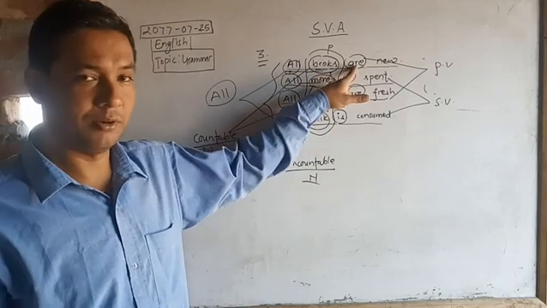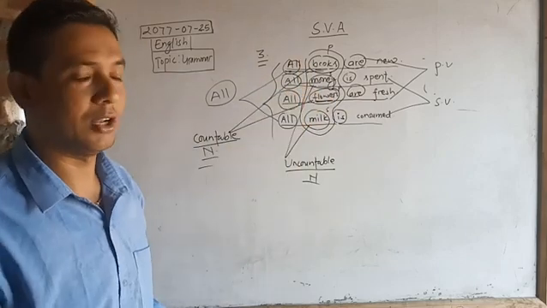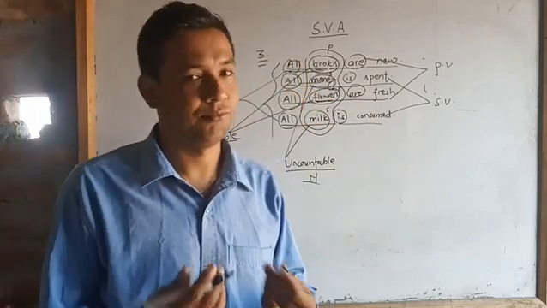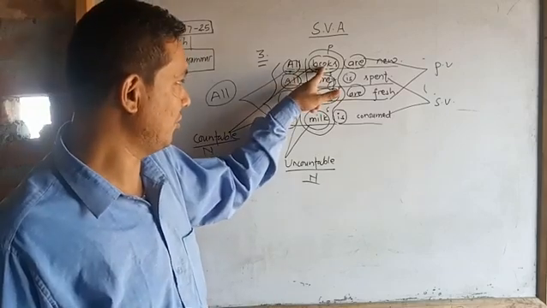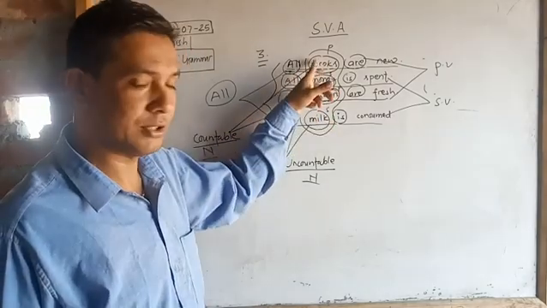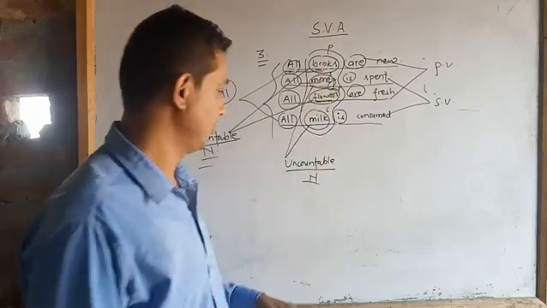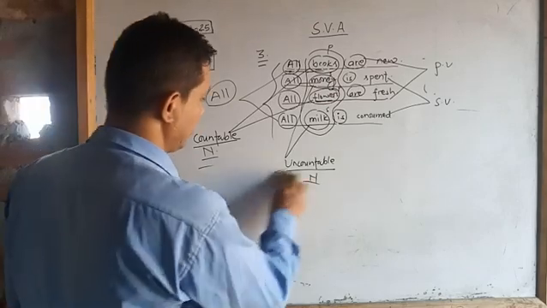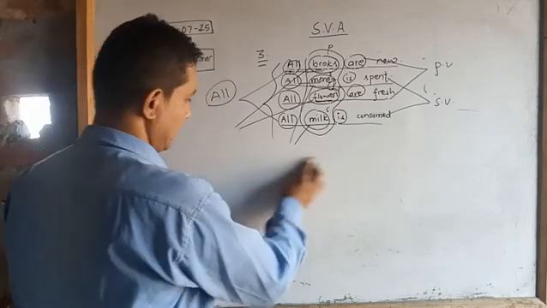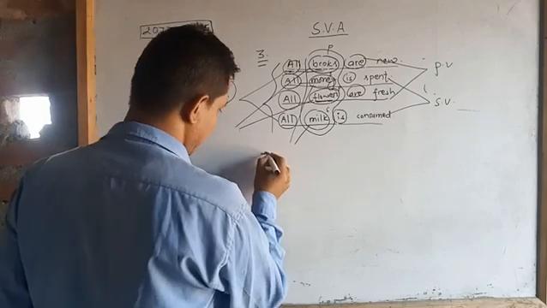Countable nouns can be plural, and uncountable nouns are always singular. We know that an uncountable noun can never be made plural, so that's why they are every time singular. Here, two countable nouns are used after all, and in both cases the noun is plural. So what is the rule? Let's write it. This is rule number three.